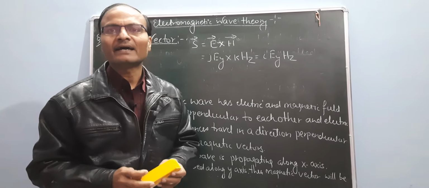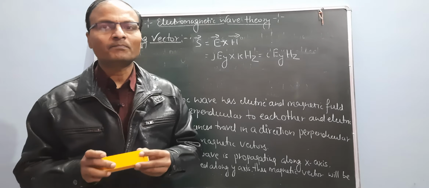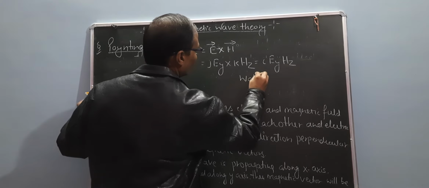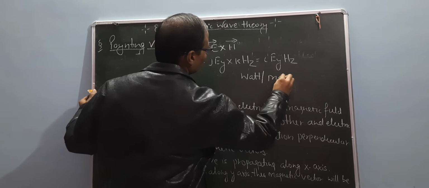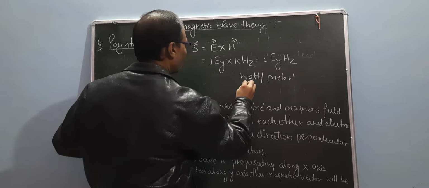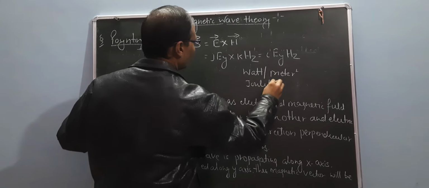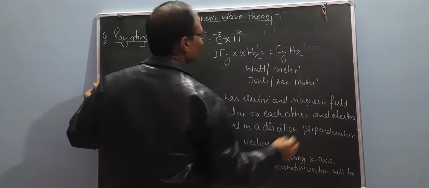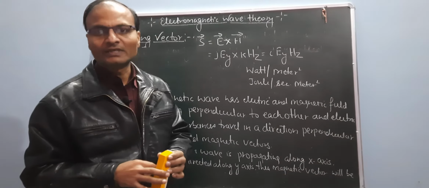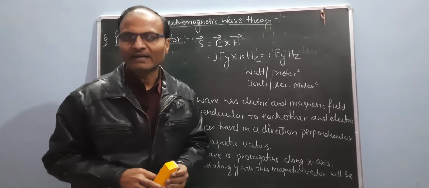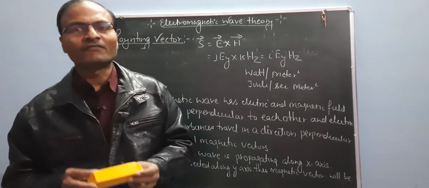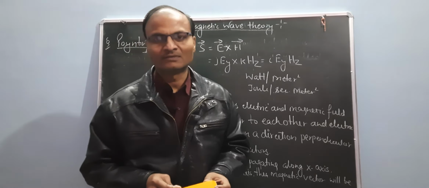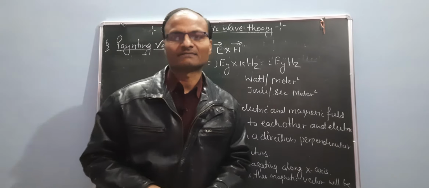So Ey Hz measures energy per second per unit area. The unit is watt per meter square or joule per second into meter square. So these are the two units, and the Poynting vector gives the time rate of flow of electromagnetic wave energy per unit area of medium. So this is the Poynting vector definition.